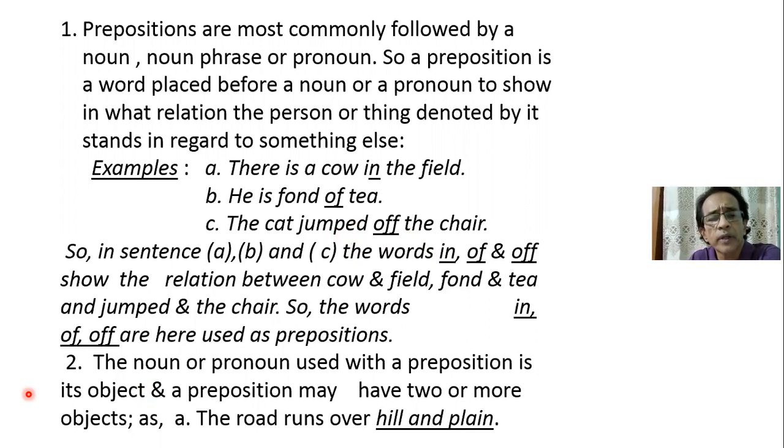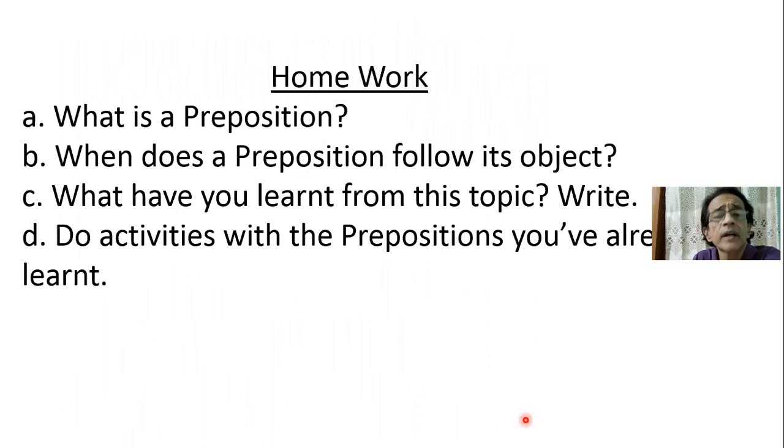Then come to point two. The noun or pronoun used with a preposition is its object, and a preposition may have two or more objects. Like: the road runs over hill and plain. So there is a double object. Hill and plain are objects of the preposition "over." Then come to the next slide.